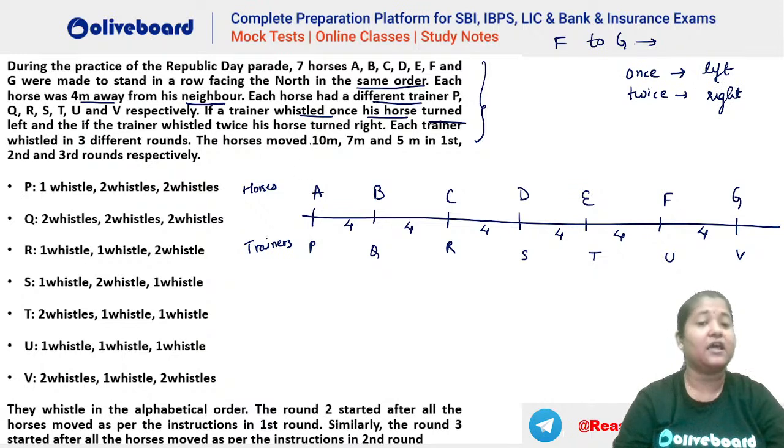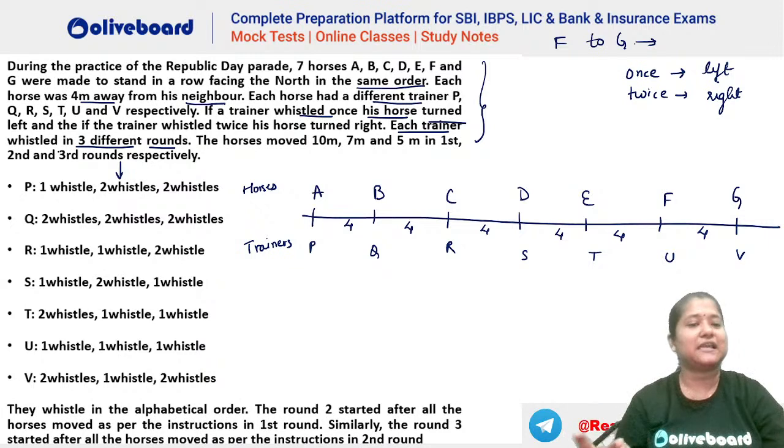That's it. Now it is given each trainer whistled in 3 different rounds. And the round is given in here. You can see P is whistling first, 1 whistle, then second 2 whistles, then again 2 whistles. Q is whistling twice, and then twice. R is whistling once, and twice. So this is given in the question itself, and the horses have to move 10 meters, 7 meters, 5 meters in the first, second, and third round respectively, each horse.